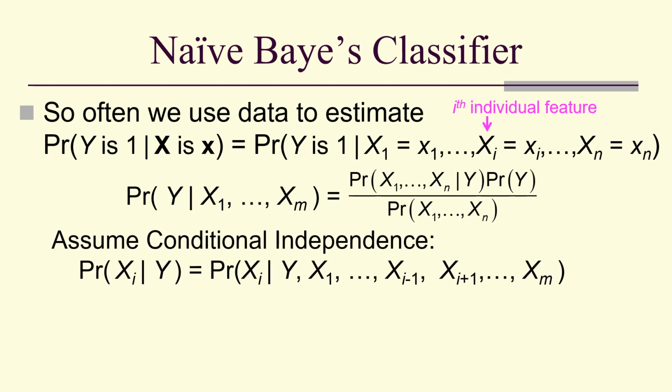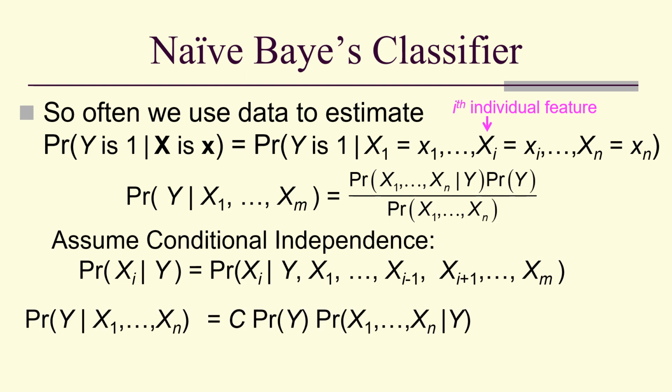And then we're going to assume conditional independence, that the probability of x sub i given y is the same as the probability of x sub i given y and all the other feature variables. What that means is that this probability of y given x1 to xn can be written instead as some constant c times the probability of y times the probability of x1 to xn given y.